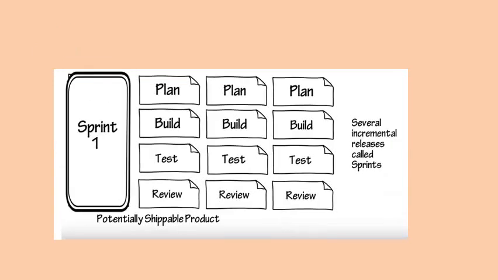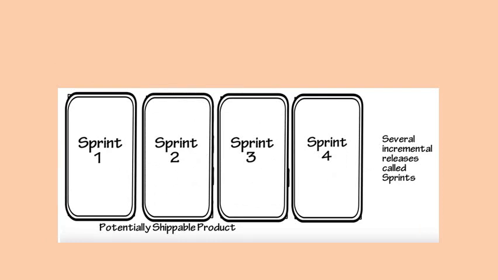Now you can see here, this is your sprint 1. This way we are having a total of 4 sprints. A sprint consists of work units that are required to achieve a defined requirement.